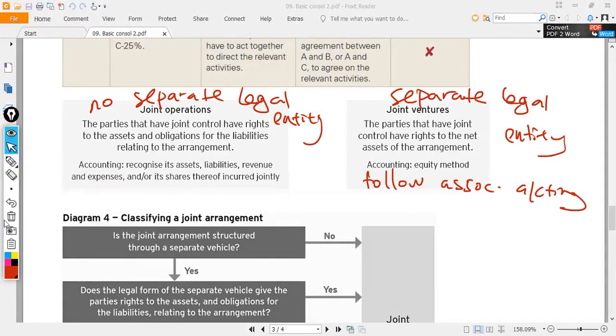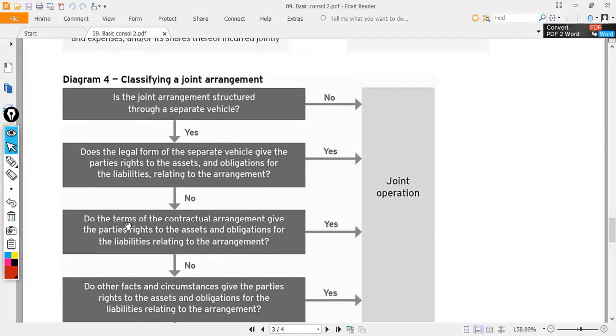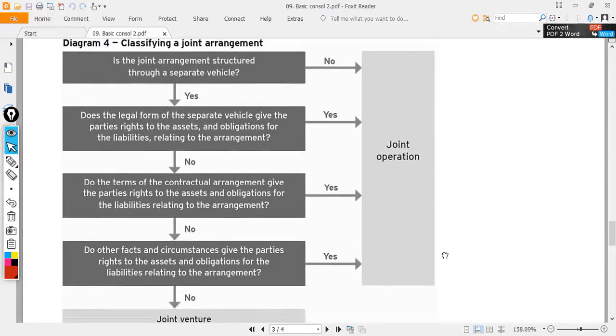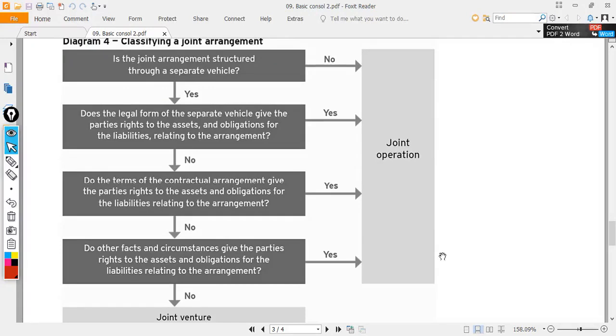So now we look at this diagram to decide whether the joint arrangement is a joint operation or joint venture. Looking at the diagram, I have a feeling that it is easier to prove that it is a joint operation because every question has an escape. But it is not easy to prove that something is a joint venture, which you need to go through all these questions. First question, is the joint arrangement structured through a separate vehicle, which is a separate entity?